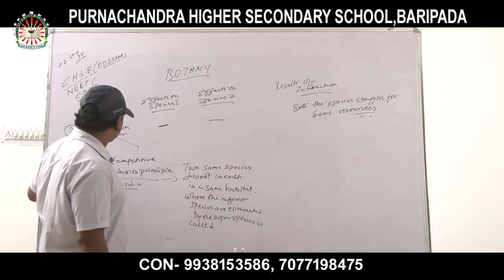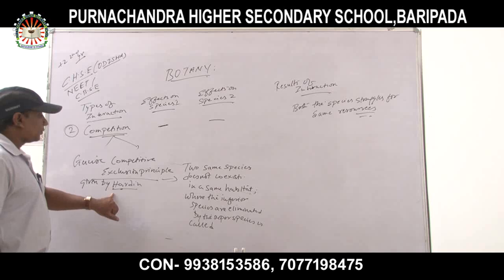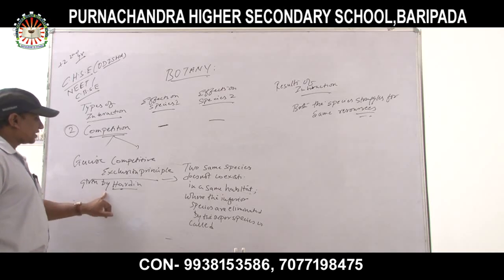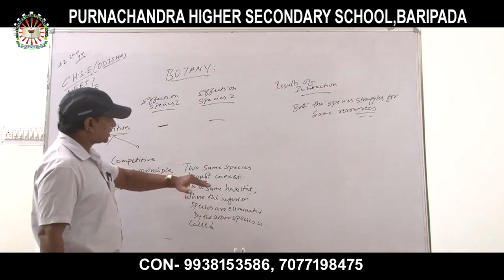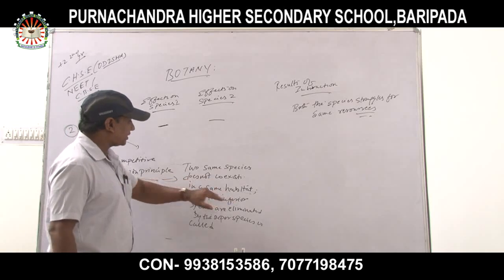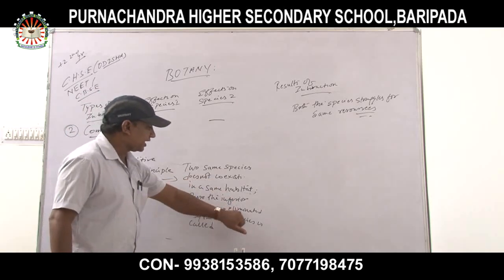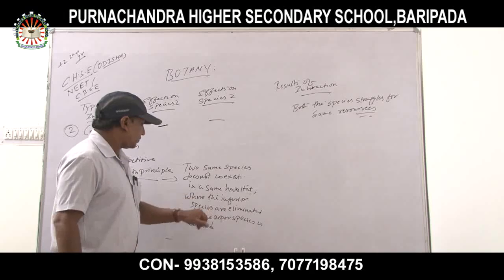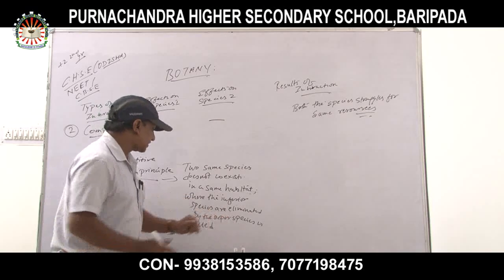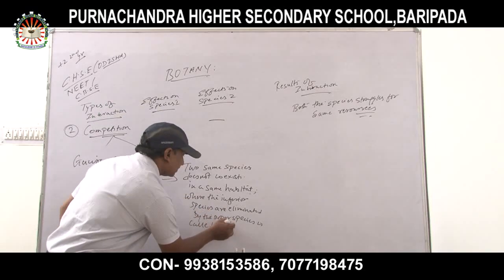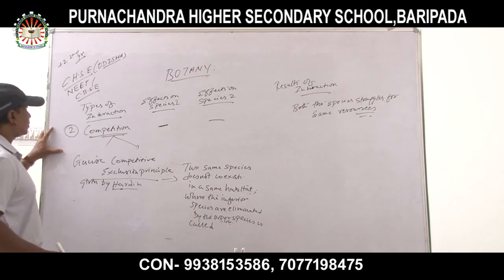Okay, so this is called what? Gause's competitive exclusion principle, which is given by Harding. Two same species do not coexist in the same habitat, where the inferior species are eliminated or destroyed by the superior species. Okay, now competition is over.